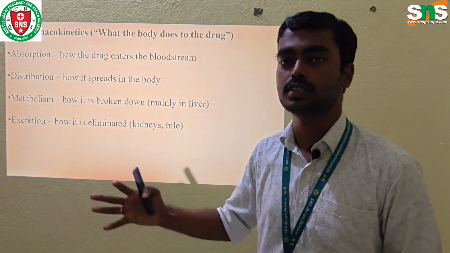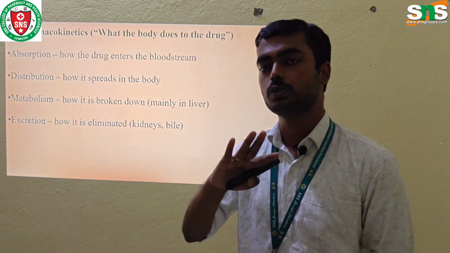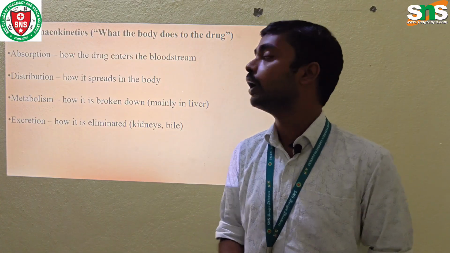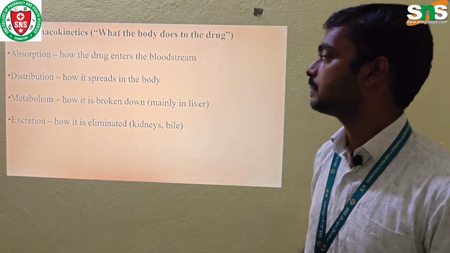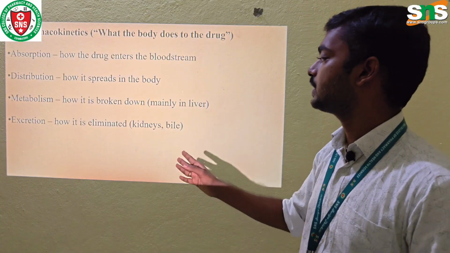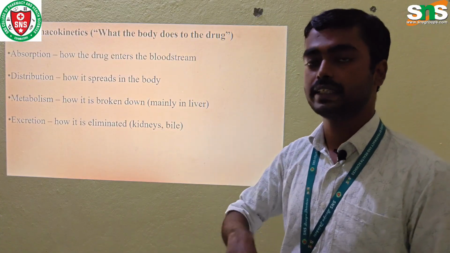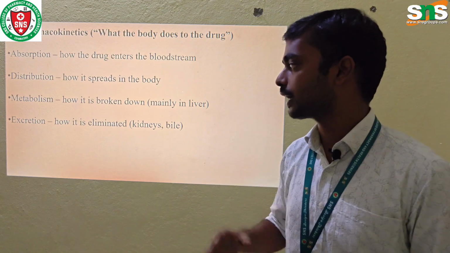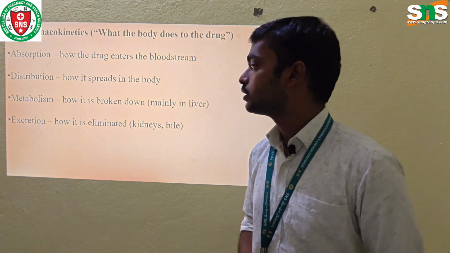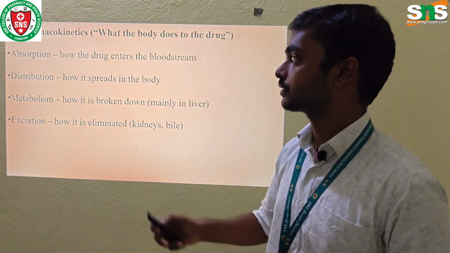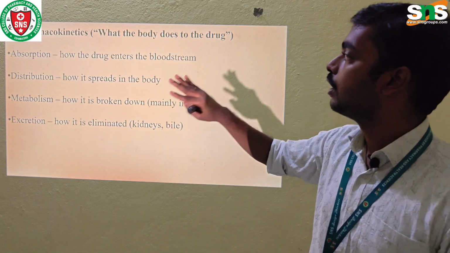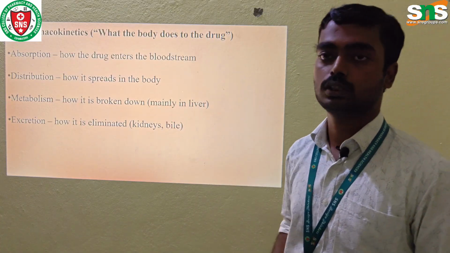Before excretion, the drug has to be metabolized, chemically changed from one molecule to another; that is known as metabolism. Excretion is how the drug is eliminated through the kidney, bile or sweat glands. The drug is excreted by various routes, and that is studied in excretion. So pharmacokinetics is what the body does to the drug.